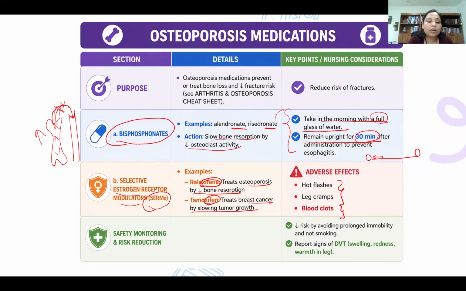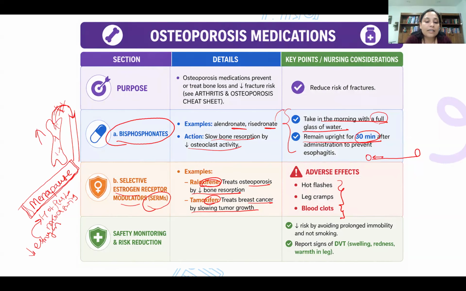Now, if you can recall menopause from maternity. So menopausal signs and symptoms: hot flashes, mood swings, the patient will remain irritated, insomnia. So these are the symptoms of menopause. Now, why does the patient have menopause? It's a natural process. But my question was to ask you, what happens in menopause? What happens is decreased estrogen. Okay, there is decreased estrogen, and because of that, the patient is experiencing these symptoms.